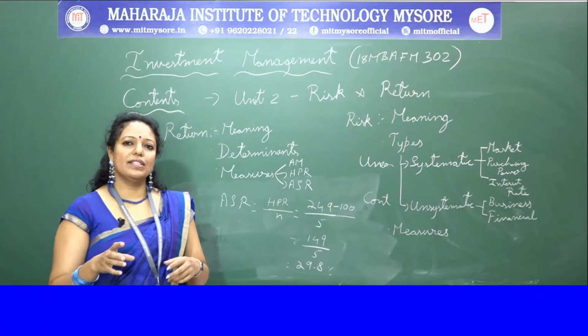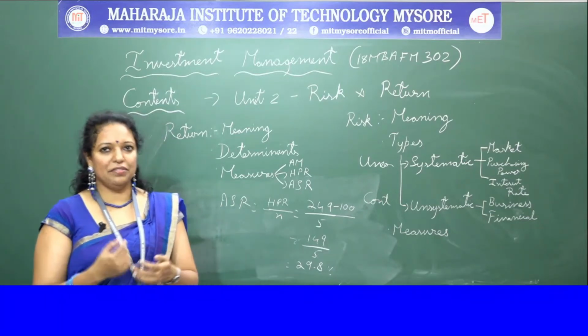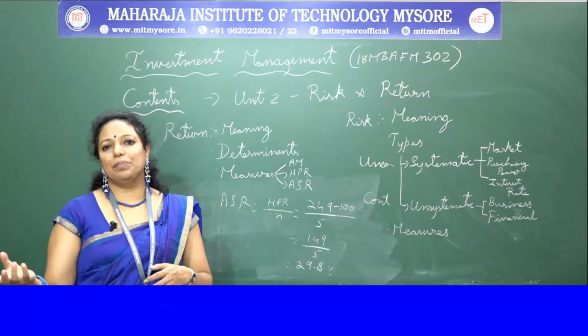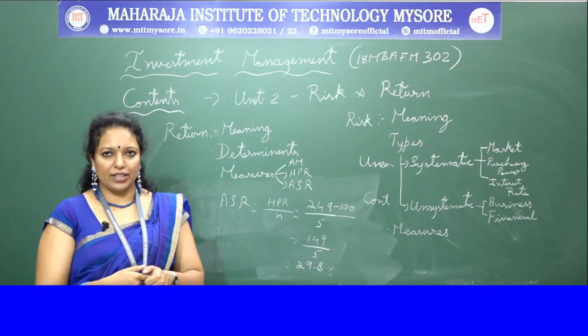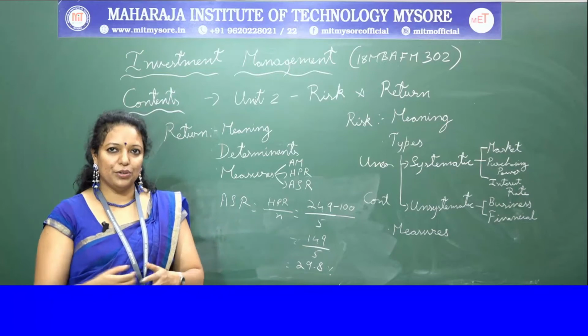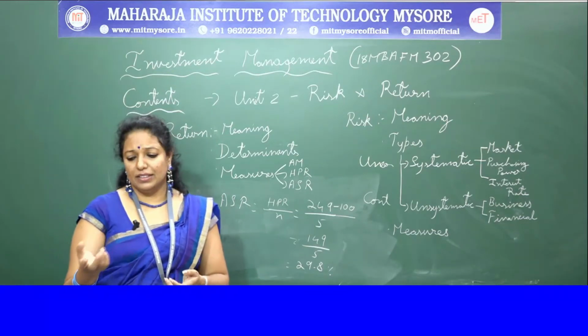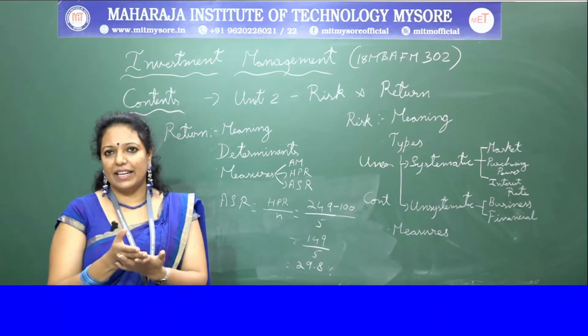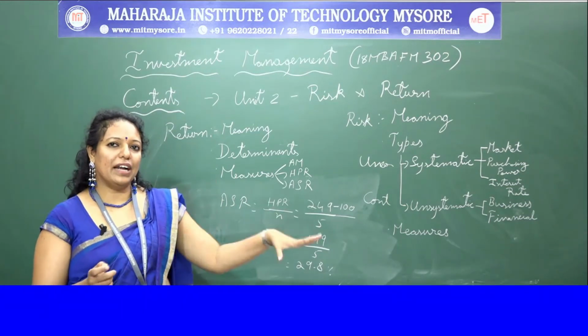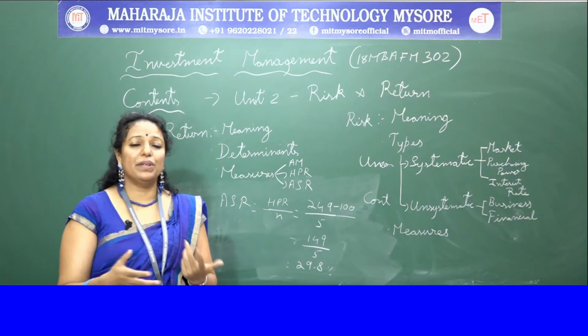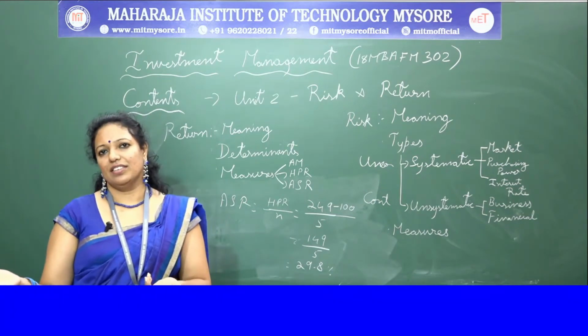Consumer preferences for textiles will be different from the consumer preferences for your IT products or your consumer durables. The customer preferences will vary. Management efficiency: the management efficiency of Tata company is different from the management efficiency of Infosys.